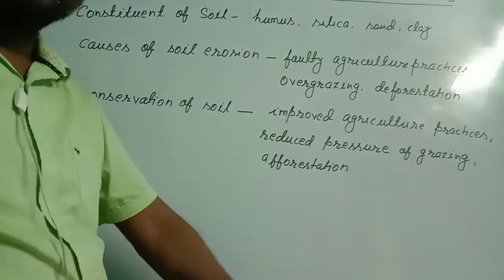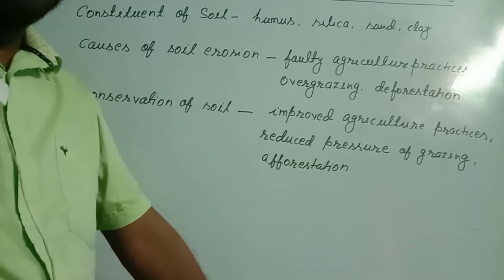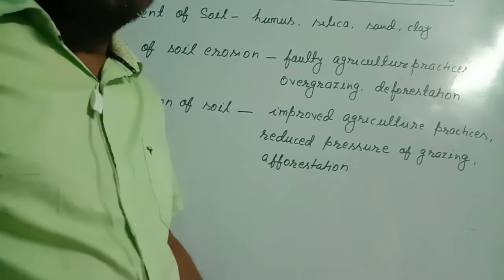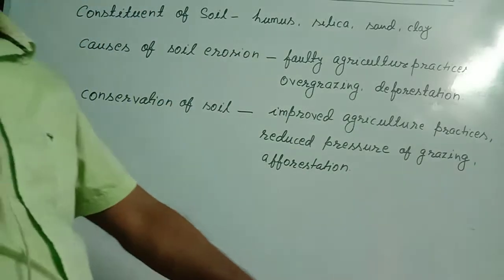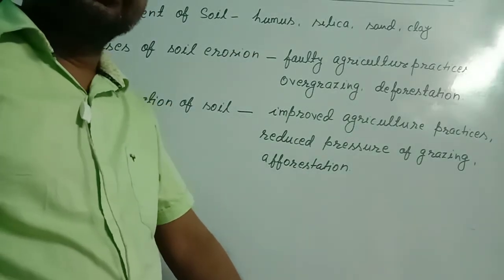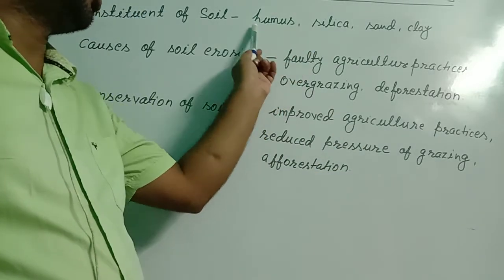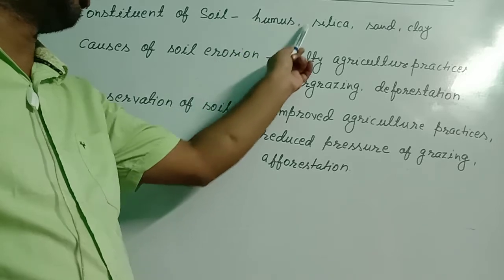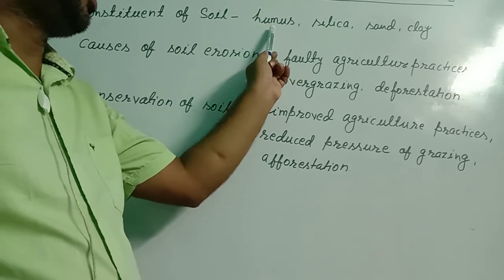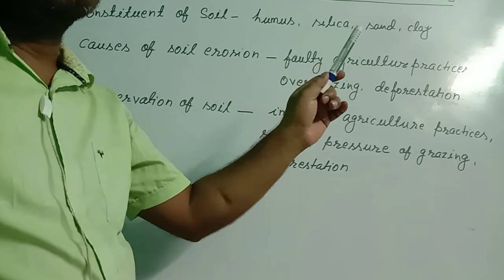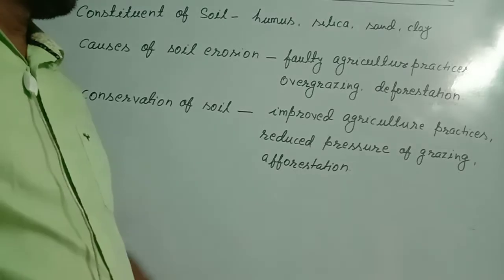What is this humus? Dead and decayed material of living beings. That may be plants or animals. While these things are buried for a long time, that is changed into humus, and this humus is responsible for the fertility of soil. So I repeat, dead and decayed materials of living beings. Those may be plants or those may be animals.